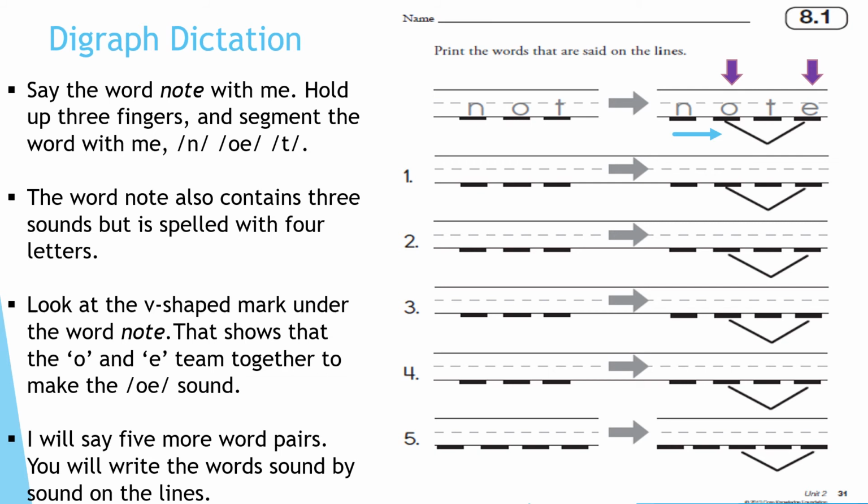O. I will say 5 more word pairs. You will write the words sound by sound on each line. Let's begin. Number 1. Rob. R, O, B. Write each sound. Alakazam. Let's add our magic E and make our new word. Robe.